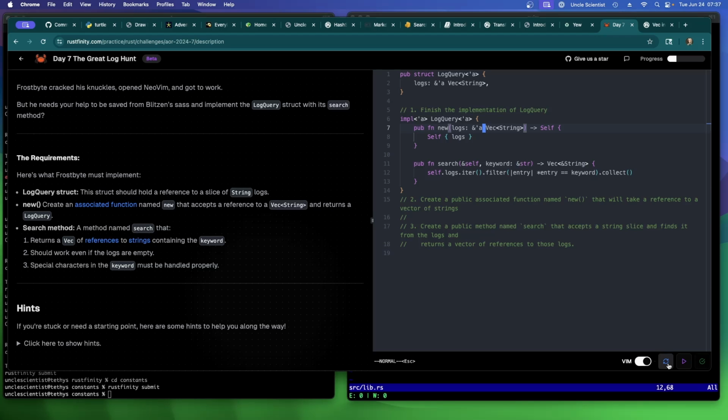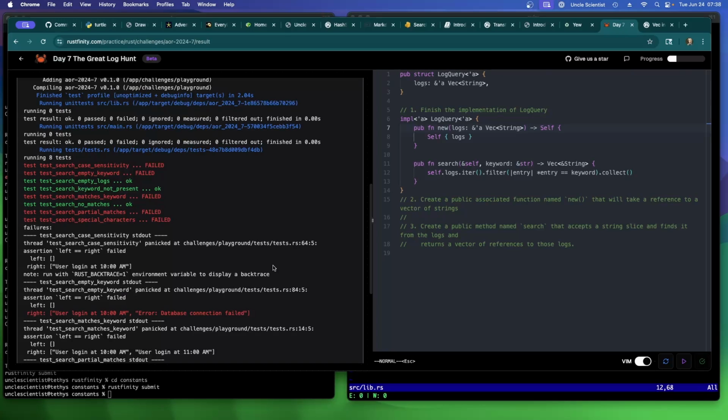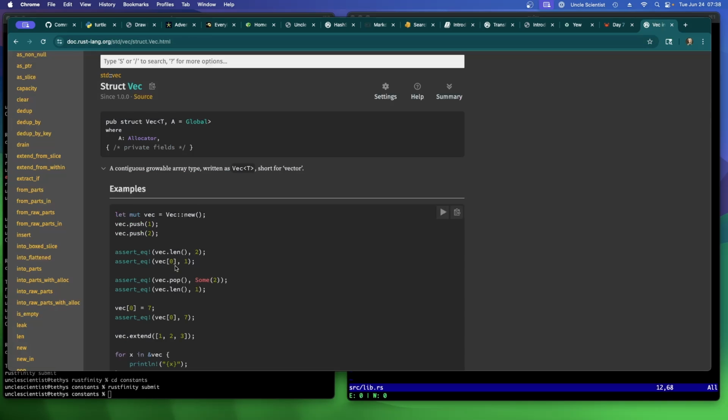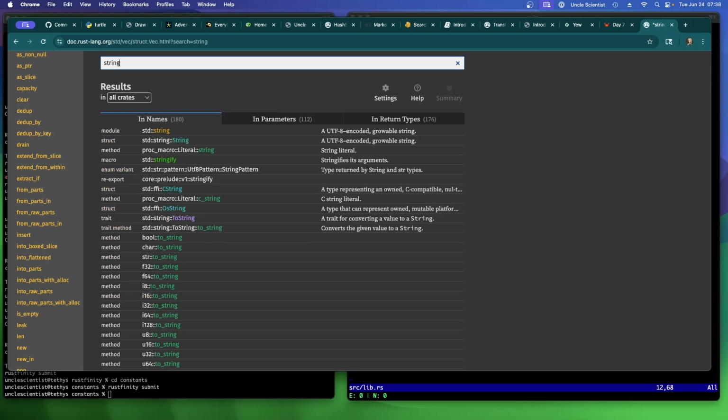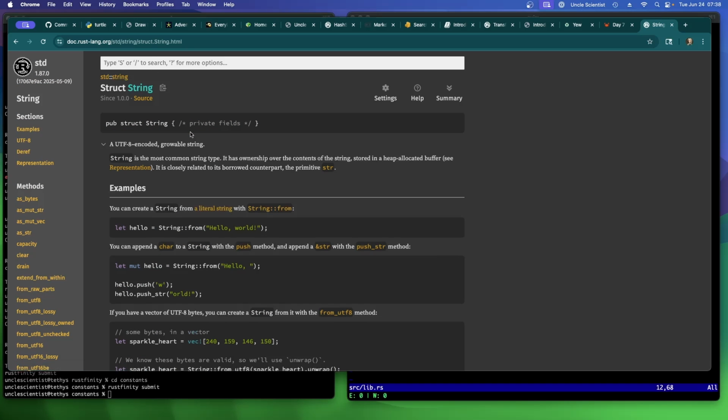Okay, let's see if that runs. Ooh, we got some failures. Test search case sensitivity failed. Test search empty keyword failed. Oh, right, I'm checking for equality. What I want to do is look for string and see if string has a find within it. I don't see a find. Is there a search? Oh, this is module string. There we go.